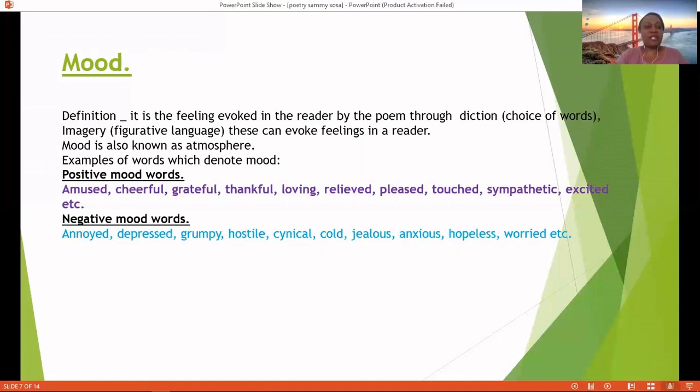Then we come to negative mood words: annoyed, depressed, grumpy, hostile, cynical, cold, jealous, anxious, hopeless, or even worried. Those are just examples of words you can use to describe mood.